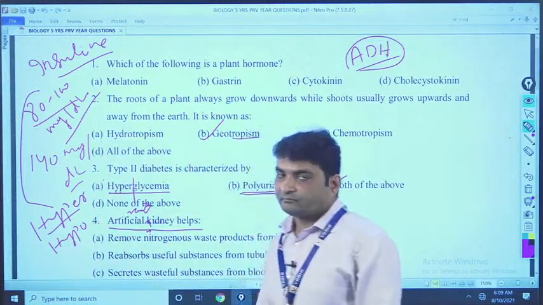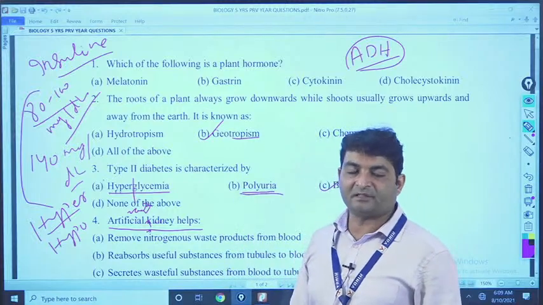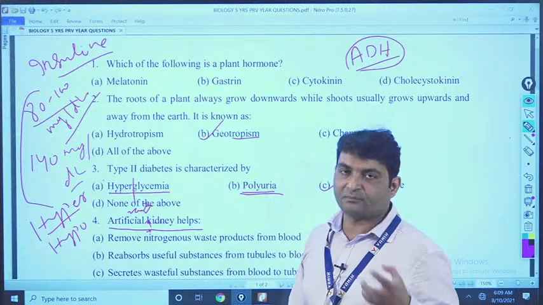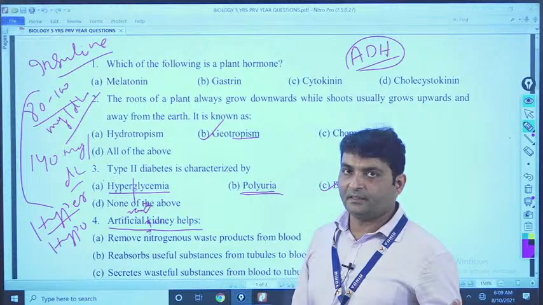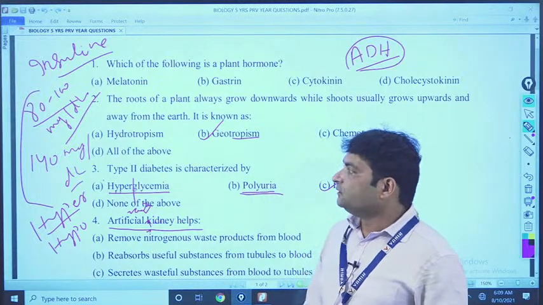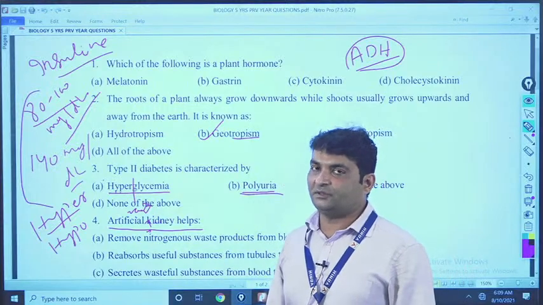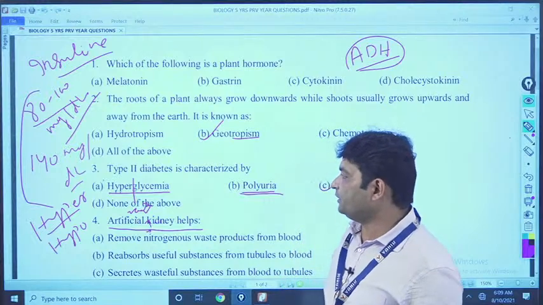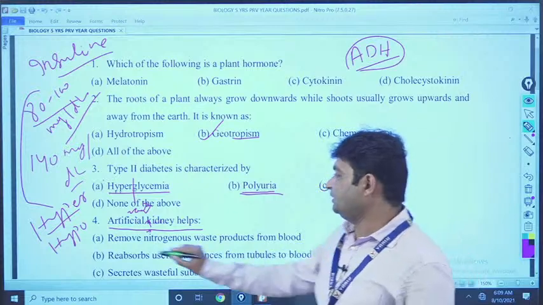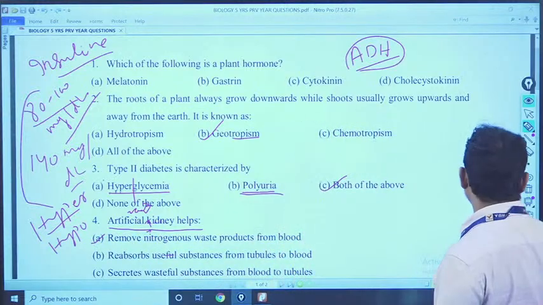Now, what is the function of the artificial kidney? Removal of body waste, meaning the nitrogenous waste from the blood. Okay. So, that is called dialysis. Clear? So, the artificial kidney only removes the nitrogenous waste from the blood. The answer is A, remove the nitrogenous waste product from the blood. This is the answer. Okay. Now, come to the next questions.